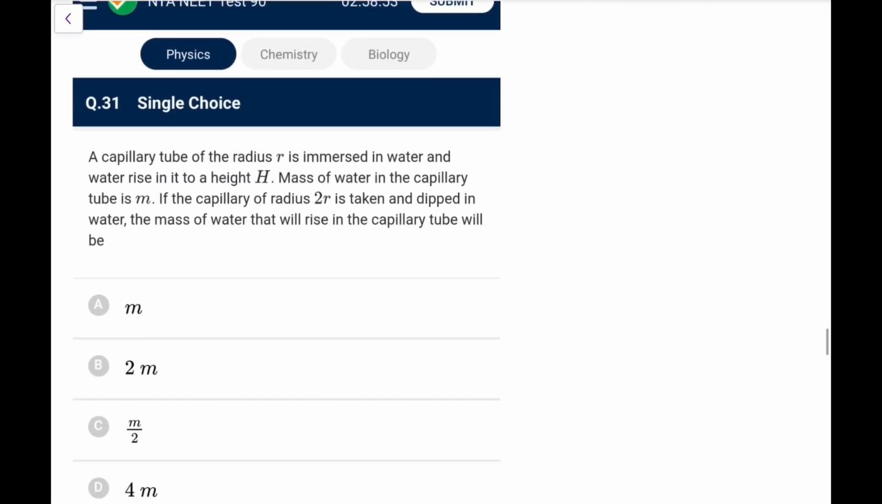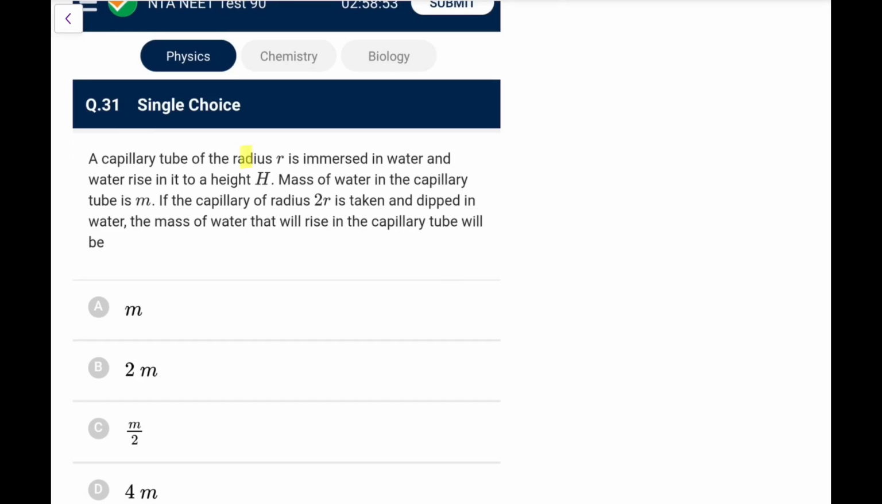Next, a capillary tube of radius r is immersed in water and water rises to a height h. The mass of water in the capillary is m. If a capillary of radius 2r is taken and dipped in water, what will be the mass of water that rises in the capillary tube? What we know is that h is inversely proportional to r. So if the radius is doubled, the height will become half.